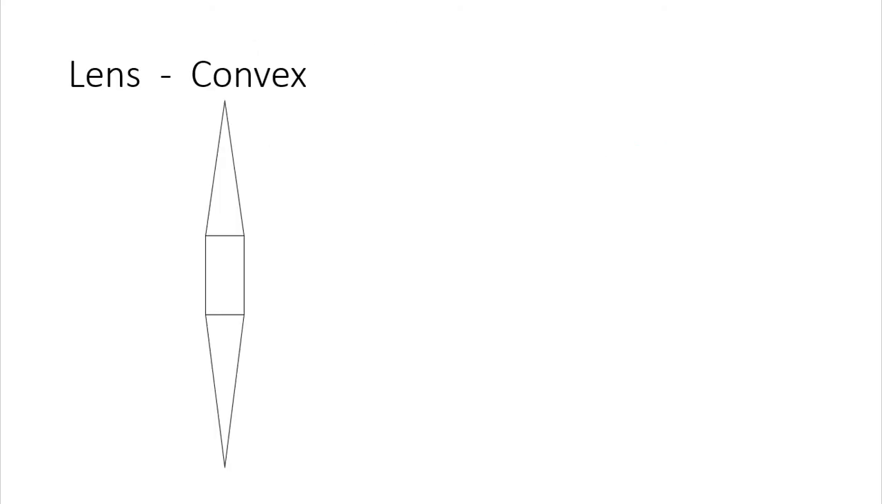So what if we had something like this? And this is more of an approximation of a convex lens. Convex, because it's bowed outwards. So it's called a convex lens because of its shape.